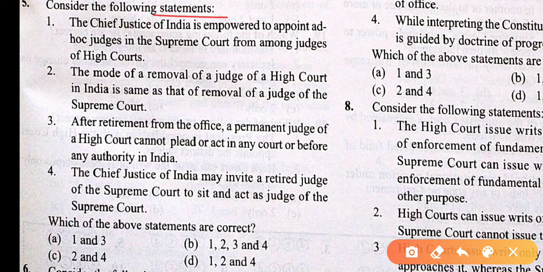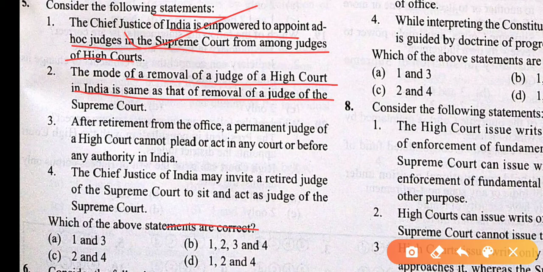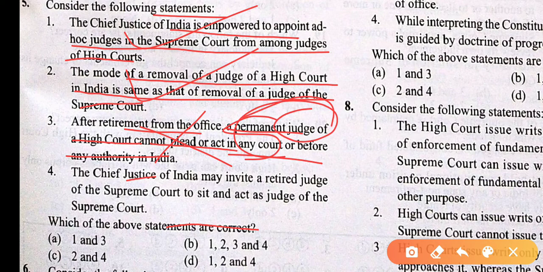Consider the following statements. The Chief Justice of India is empowered to appoint ad hoc judges in the Supreme Court from among the judges of the High Court. Yes. The mode of removal of a judge of the High Court in India is the same as the removal of a judge of the Supreme Court. Yes. After retirement from the office, the permanent judge of the High Court cannot plead or act in any court or before any authority of India. This statement is incorrect because they can act in the Supreme Court. The Chief Justice of India may invite a retired judge of the Supreme Court to sit and act as a judge of the Supreme Court. Yes. Asking which statements are correct, 1 to 4, so answer is D.